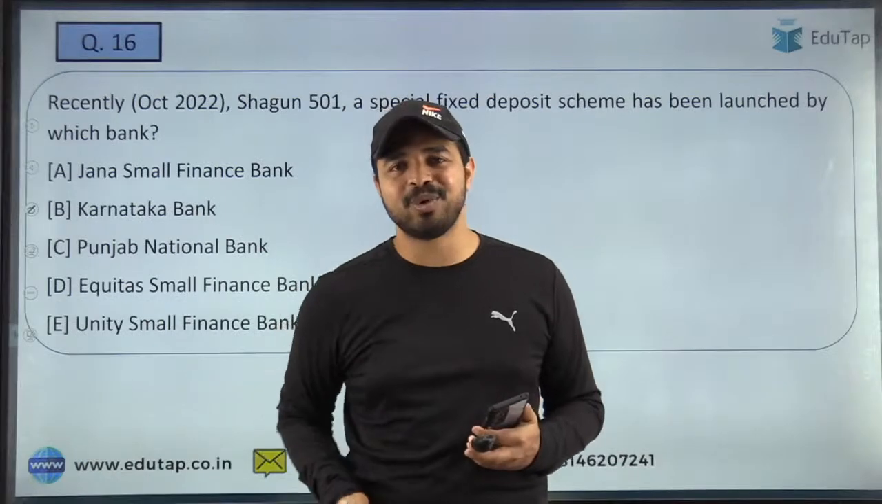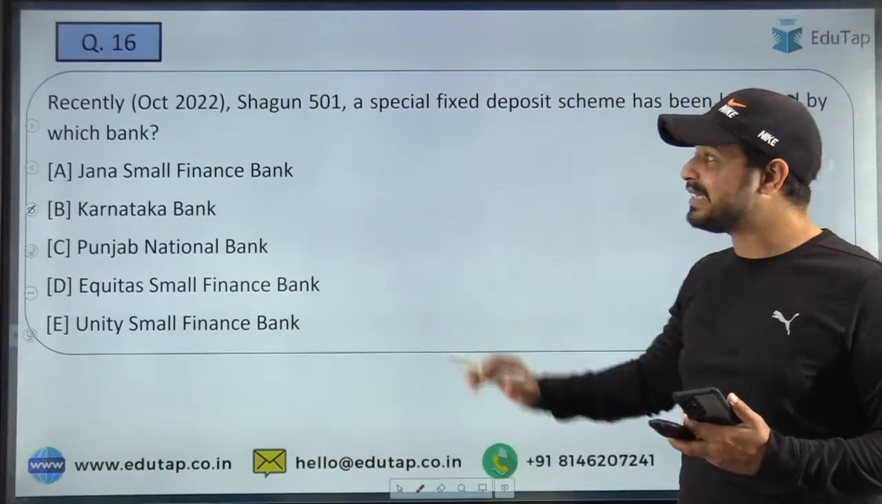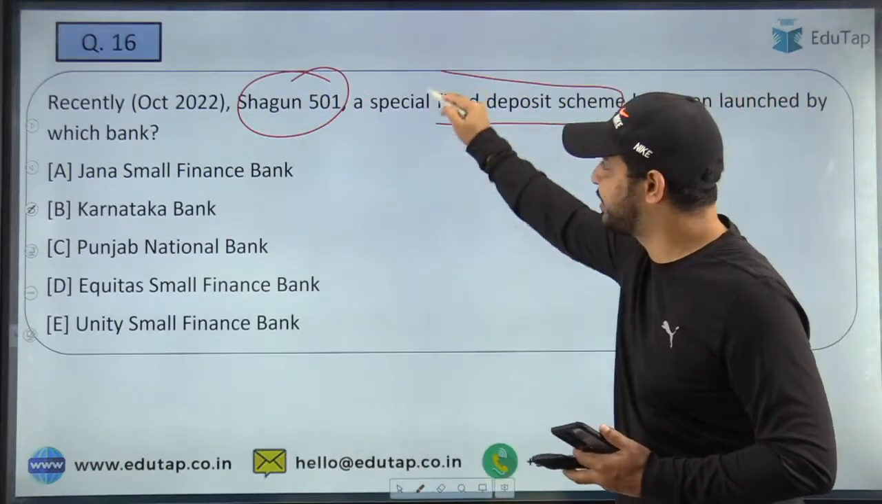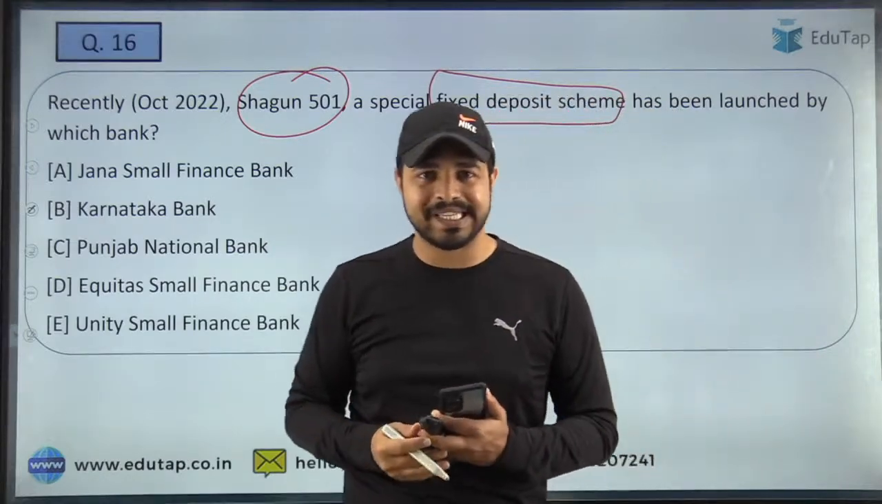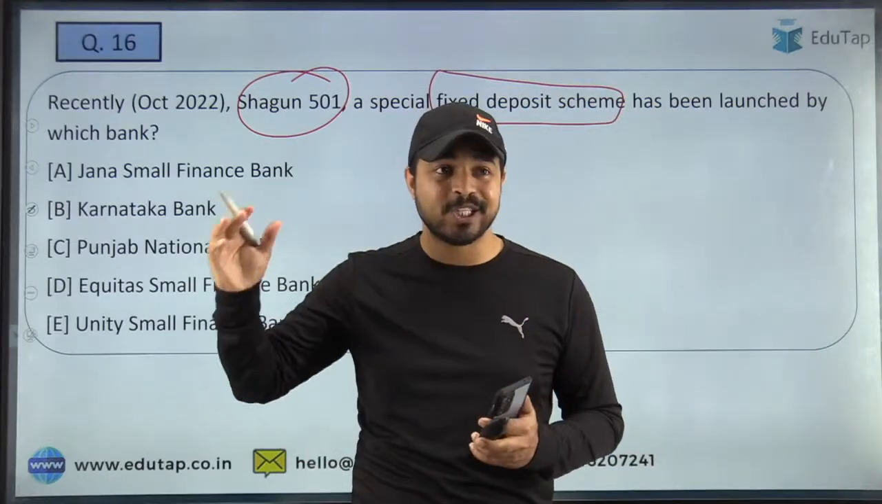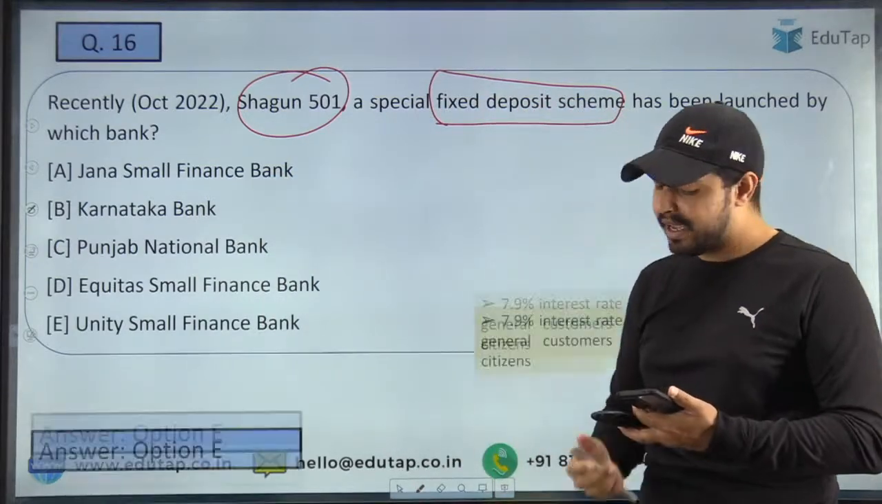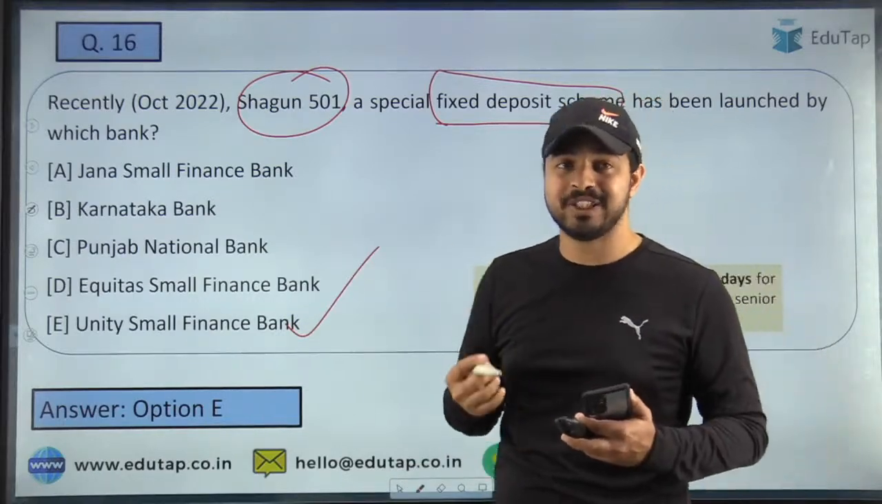So now this is the time to move to the next question, and now let's tell me the right answer to question number 16. The question is Shagun 501, which is a special fixed deposit scheme. So which bank has launched this particular scheme? This is what you are required to tell me here. The name of the bank which has launched this Shagun 501. What is the name of that particular bank? And here guys, the right answer is Unity Small Finance Bank, which has launched this particular scheme.